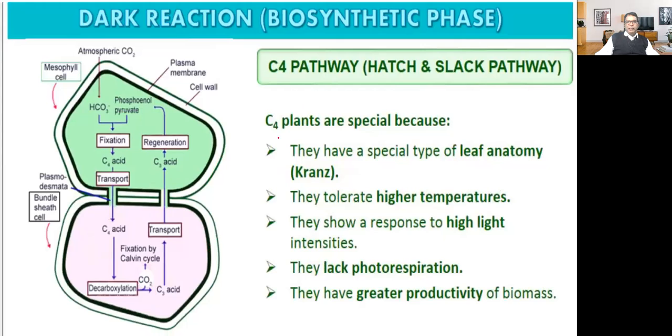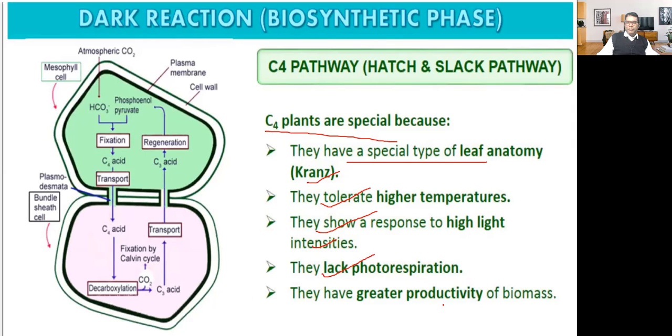C4 plants are special. Why are they special? Because they have a special type of leaf anatomy called Kranz anatomy. They tolerate higher temperature. They show a response to high light intensity. They lack photorespiration. There is no photorespiration.